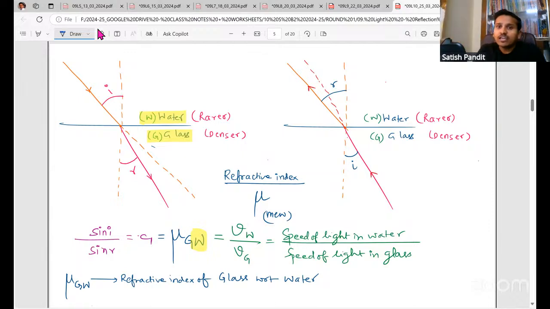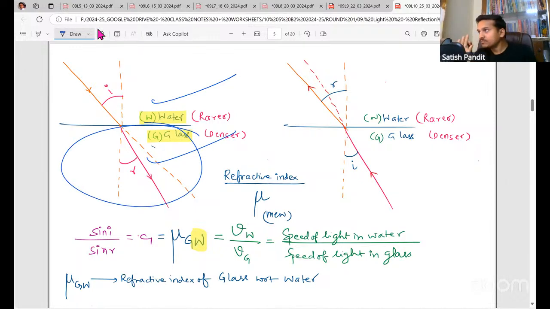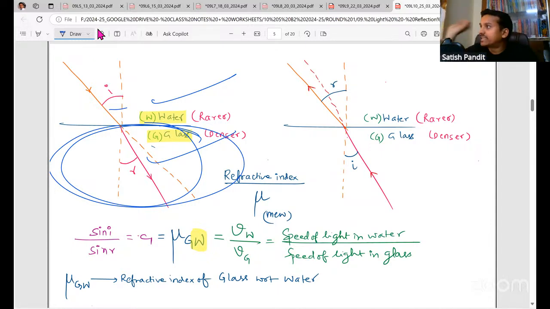So here, light is traveling from water to glass. So refraction takes place in glass. So we'll find the refractive index of glass. Wherever refraction takes place, for that medium only we'll always find the refractive index.